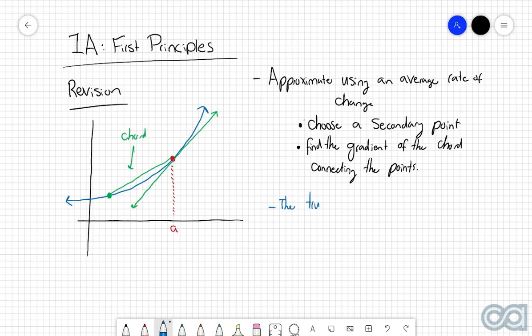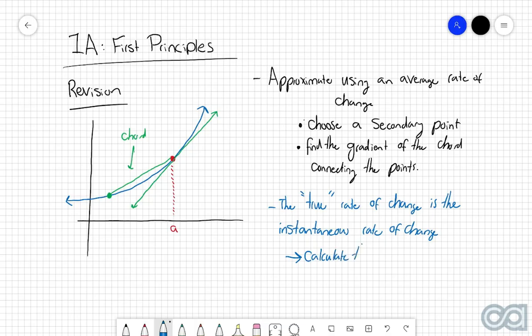The true, or most accurate, rate of change is the instantaneous rate of change. And this here we can find by calculating the gradient of the tangent at the point of interest.